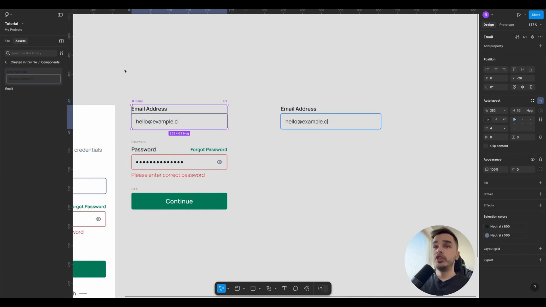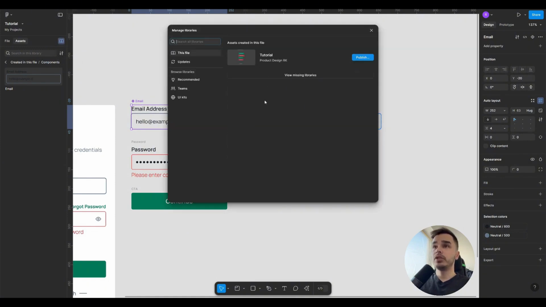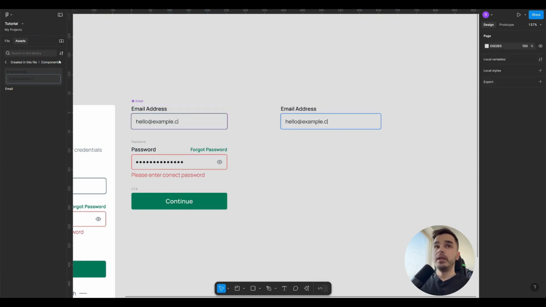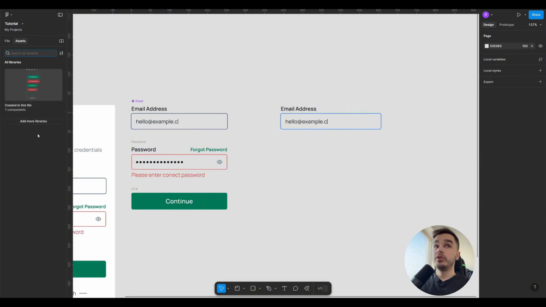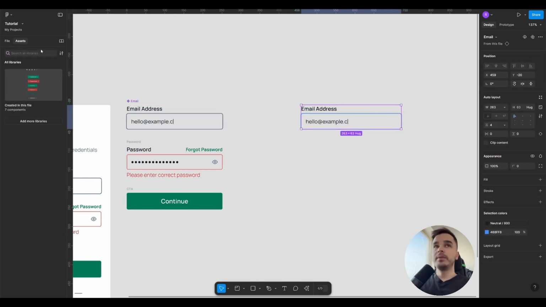To connect a file with components, simply go to Settings, then Assets, and here you will find Libraries. In Libraries, you will find your library where the components are stored. As soon as you create a file with master components, it will appear here in Libraries. You connect this library using the button you see on the screen and then go to Assets, and you will see that your components appear here in the panel. You can view all libraries that are connected to the child components you are using in your file, to quickly access and find the master component.